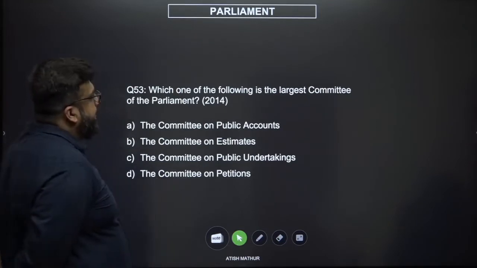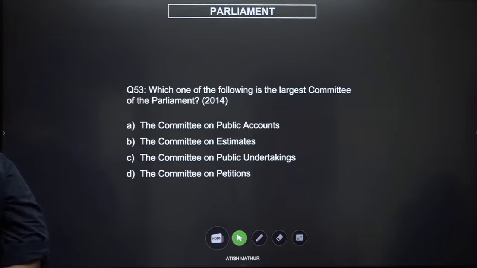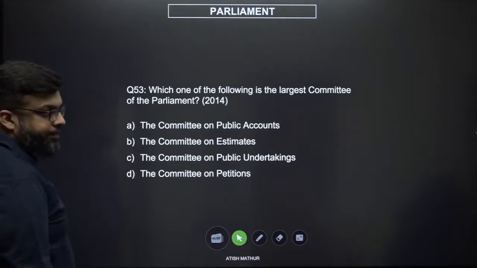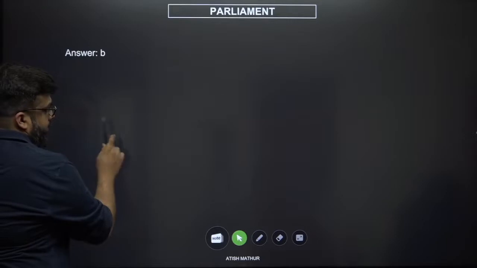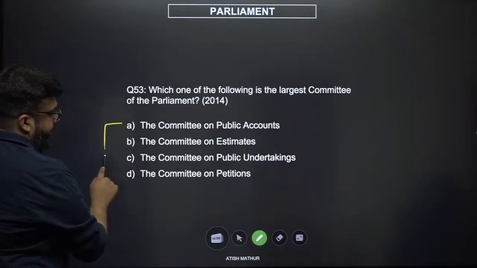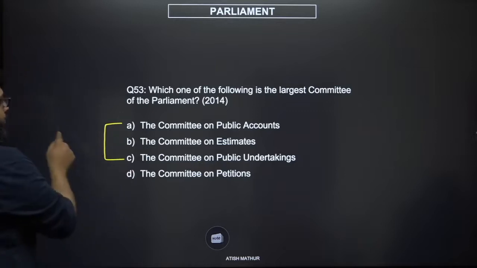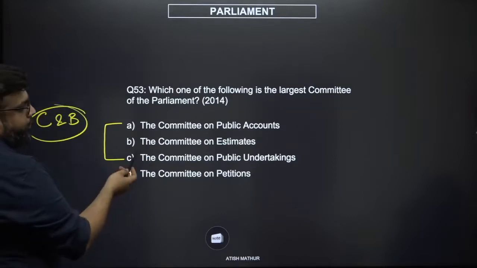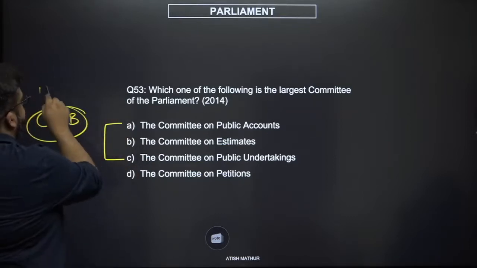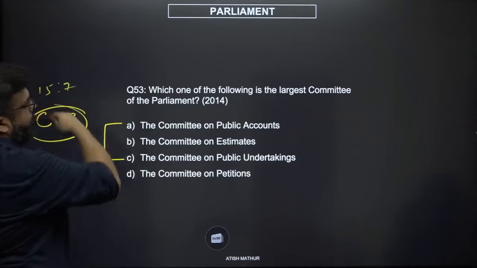Which one of the following is the largest committee of the parliament? Now this becomes interesting because what if you don't remember the composition? The Committee on Public Accounts, the Committee on Estimates, the Committee on Public Undertakings, and the Committee on Petitions. Now think about it. Good question. Committee on Public Accounts and Public Undertakings, both of them are performing a check and balance function, right? So both of them will have similar compositions, 15:7 by the way, right? 15 Lok Sabha, 7 Rajya Sabha.